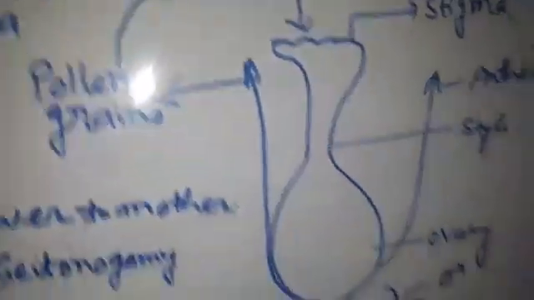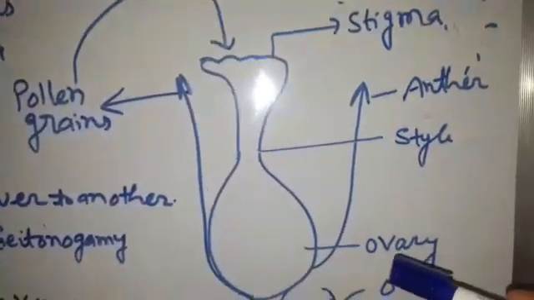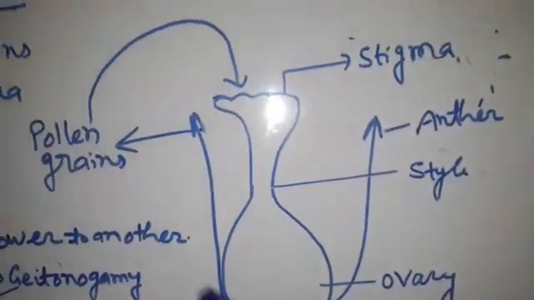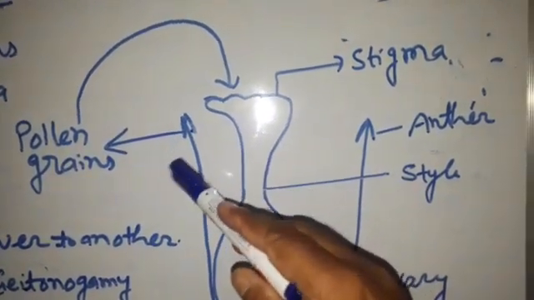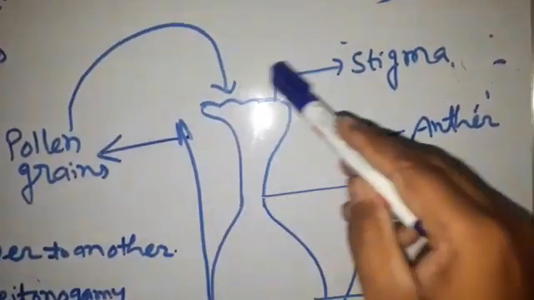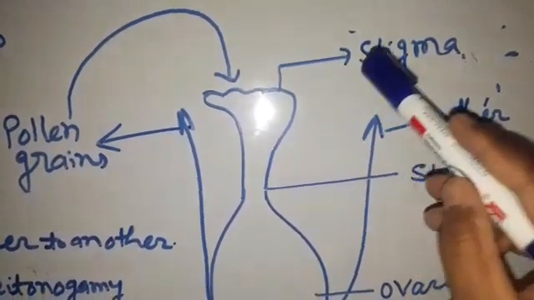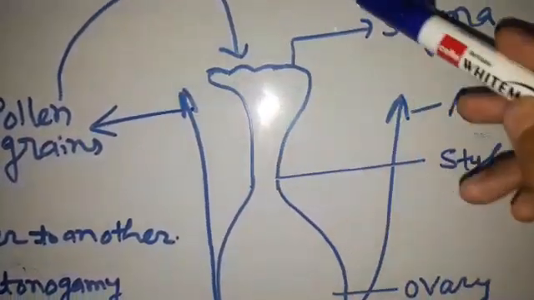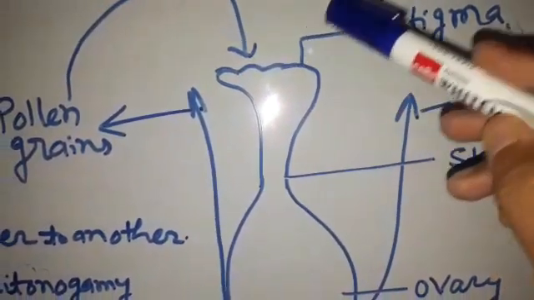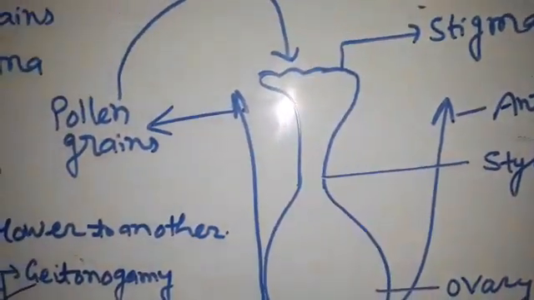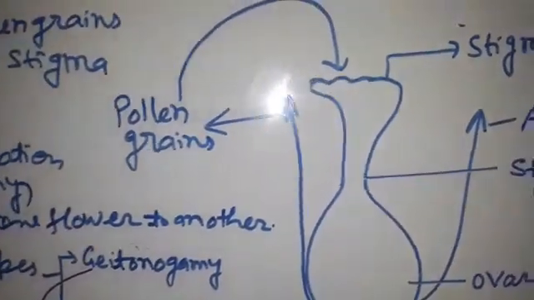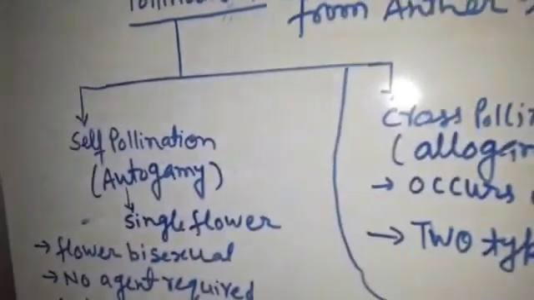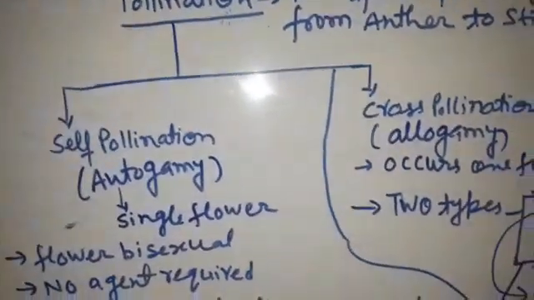You see here, this is the flower diagram. This is the stamen, the anther, and in the anther there are pollen grains. These pollen grains are transferred onto the stigma. This process of transferring pollen grains onto the surface of a stigma is known as pollination.